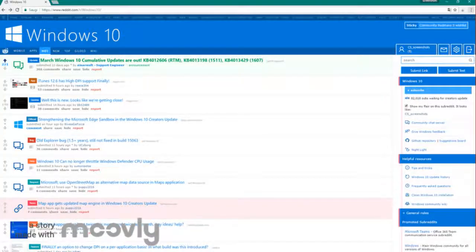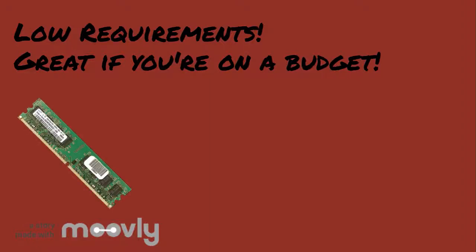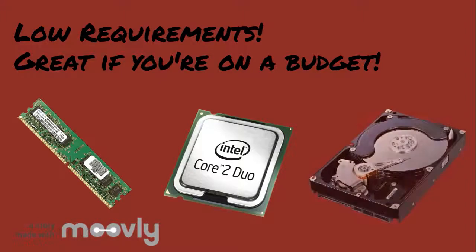Windows also has expansive third-party community support due to its wide user base. Examples include the Windows subreddit. Windows generally also has low requirements, with Windows 10 requiring only 2 GB of RAM, a 1 GHz processor, and 16 GB of hard drive space.